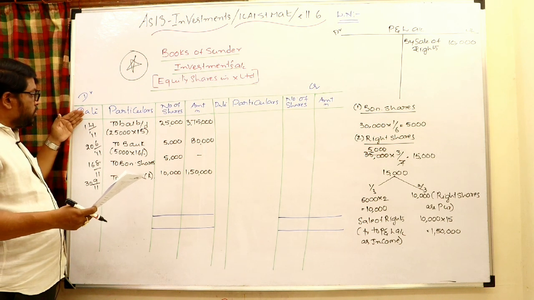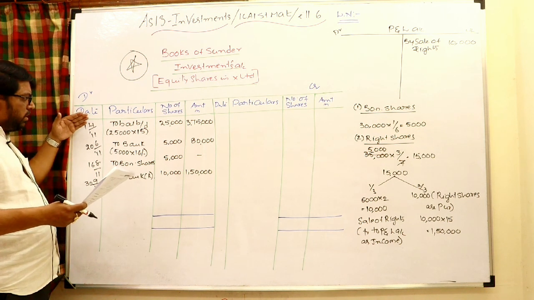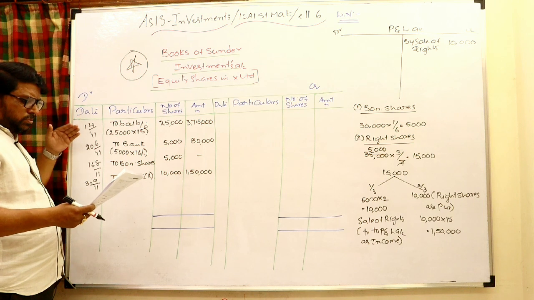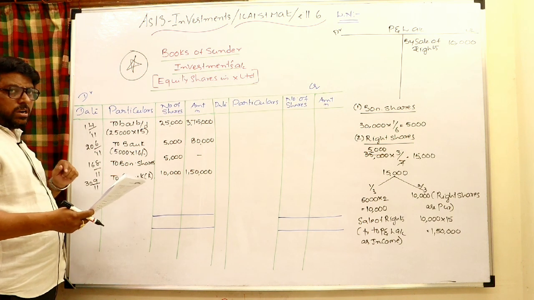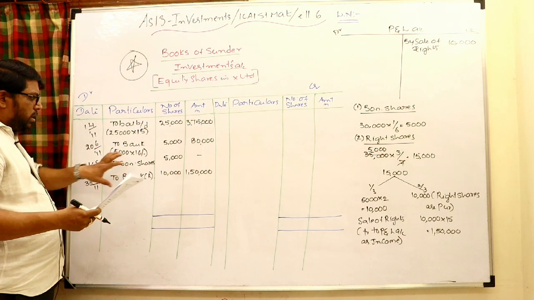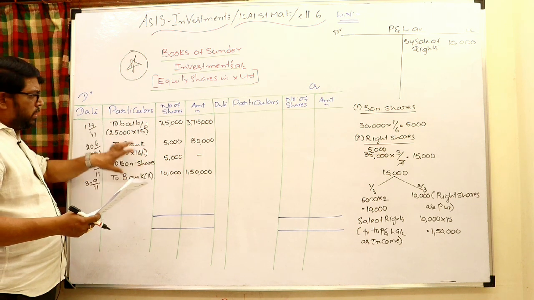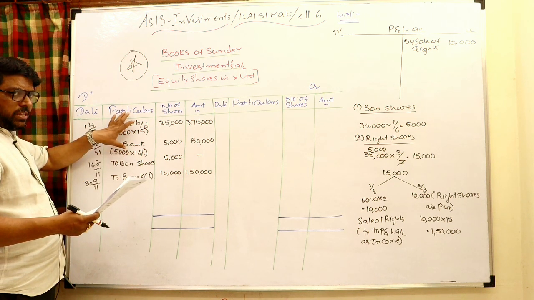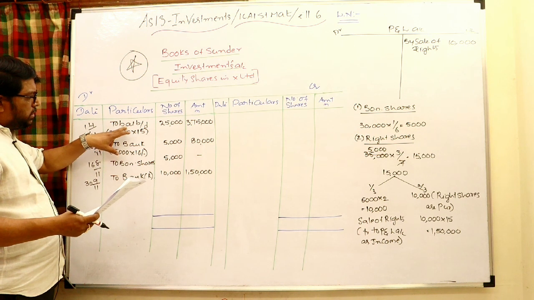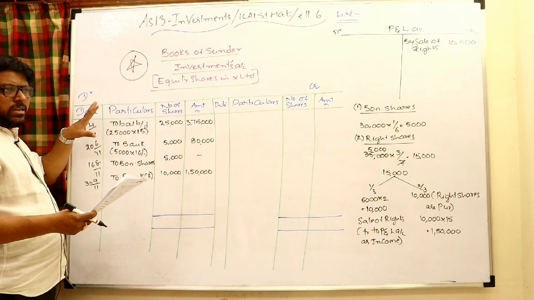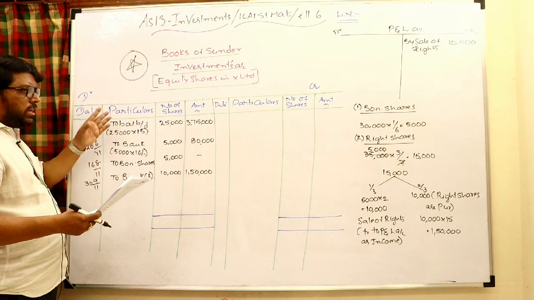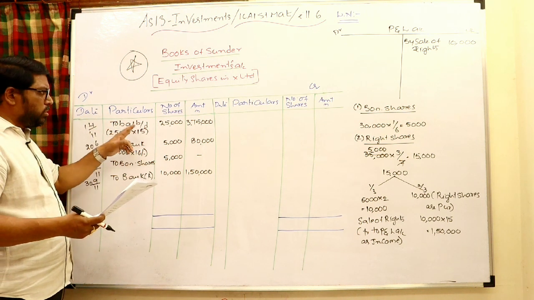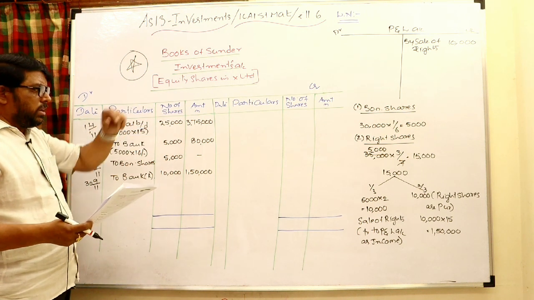Dividend declared for 31st March 2011 means dividend for the last year, but declared and given on 31st October during this year. On these shares, the dividend is declared by the company, and for those shares, during the declaration period and the receiving period we are the owners. That is our revenue income, transferred to the P&L account.